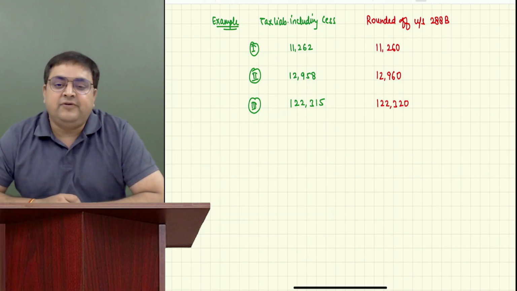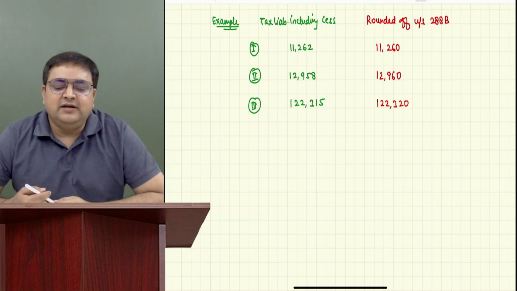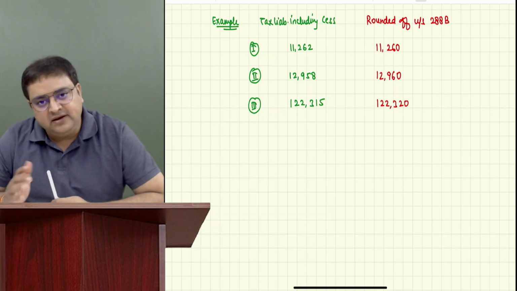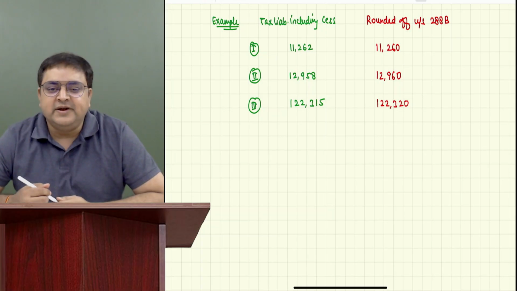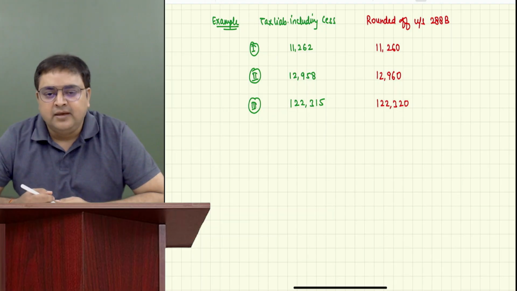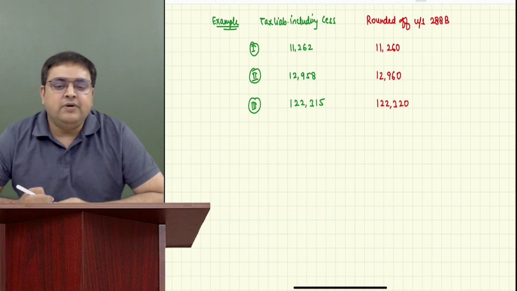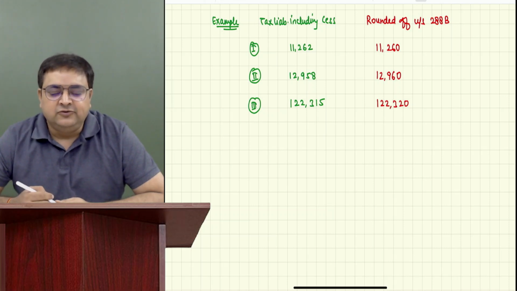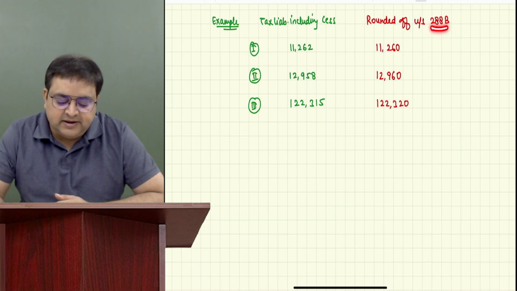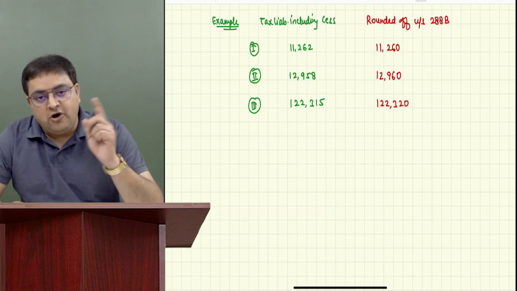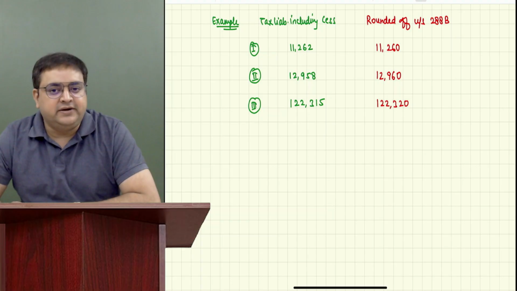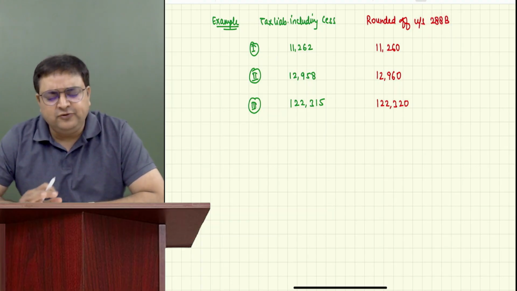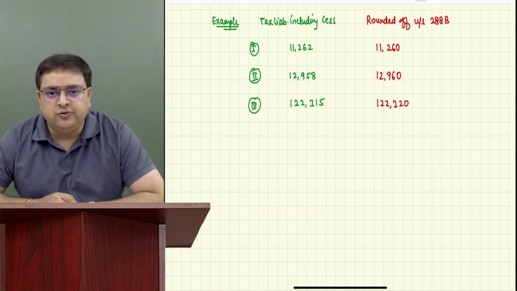Some students ask, sir, if we do not write the section number, will our marks be deducted? The answer is no, neither in intermediate nor in final. If you don't mention the section number, your marks are not deducted. But whenever you mention a section number, it should be the correct one. If you mention a wrong section number, then marks will be deducted, so it is better not to mention it if you are unsure. Got it? Otherwise, there are a few very important sections which you will get to know during the lectures itself.